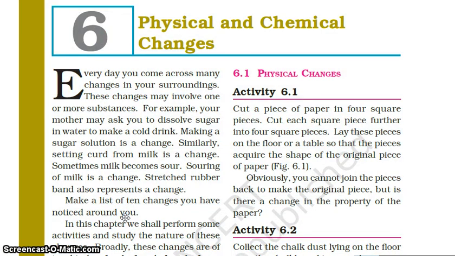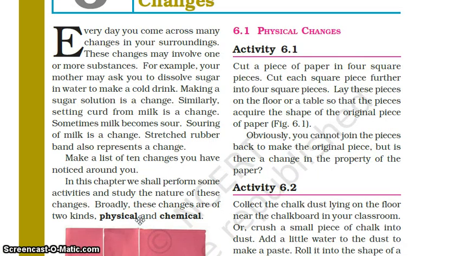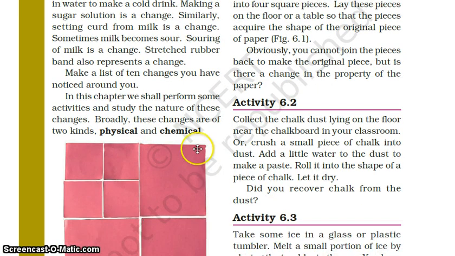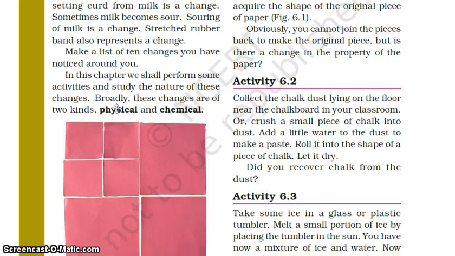Now make a list of 10 changes you have noticed around you. You have to make a list of 10 changes, like dissolving sugar in water, or change of day to night, or change of season. You just write down 10 changes. Rusting of iron, cooking of food is a change. So in this chapter, we shall perform some activities and study the nature of these changes. Broadly, these changes are of two kinds, physical and chemical.